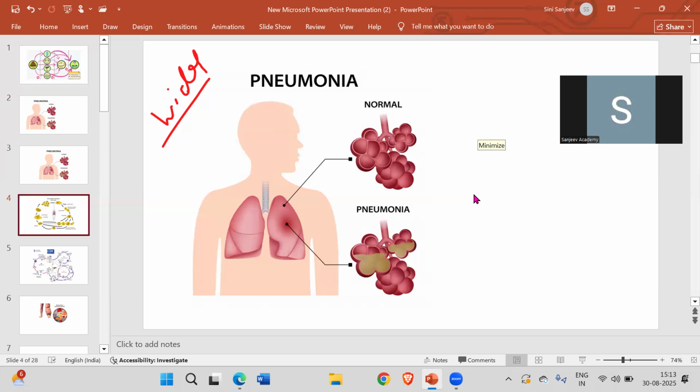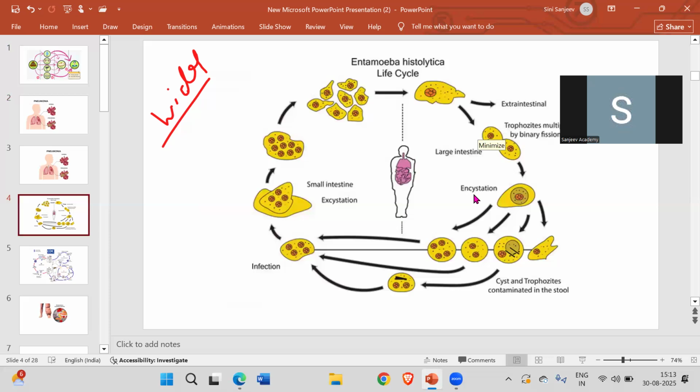Then the next one which we have is the viral disease. Viral diseases are most common nowadays, like your common cold. The common cold is caused by rhinoviruses.